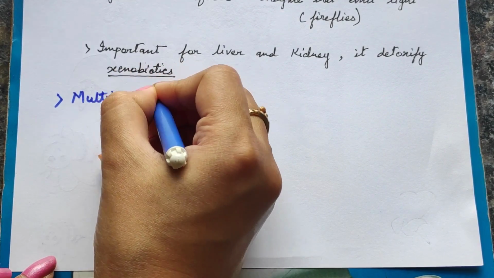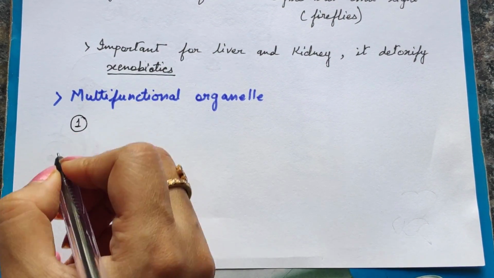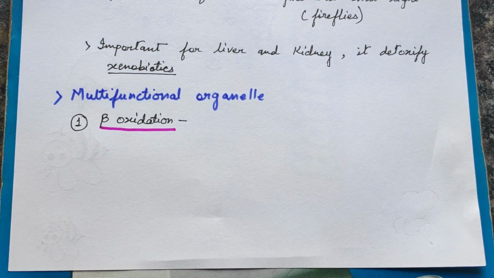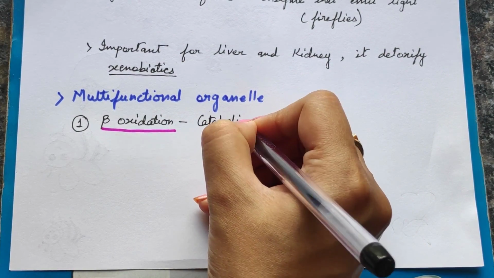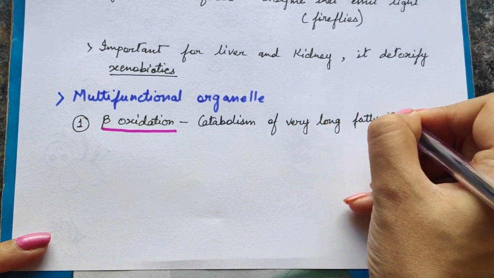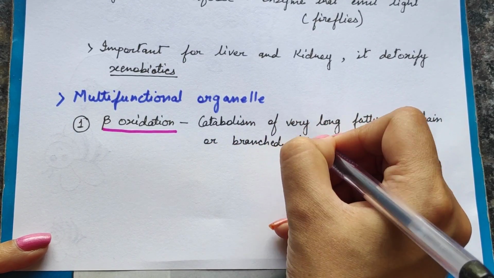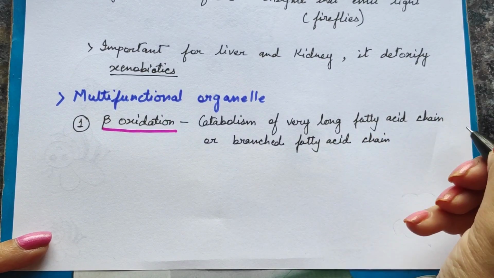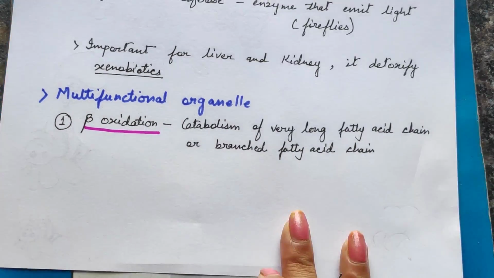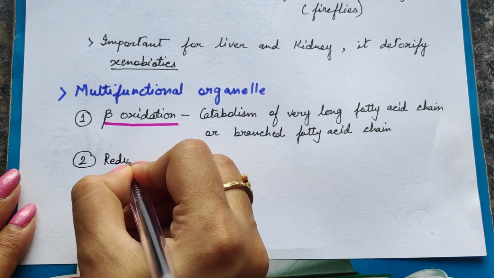Now talking about the function, this peroxisome is a multifunctional organelle. That means it has got many functions. The first one being beta oxidation. Beta oxidation is a process in which fatty acids are broken down. That means it is the catabolism of a very long fatty acid chain. It can be a long chain or it might also be a branched chain. So breaking down of fatty acid is called beta oxidation, which takes place mainly in two organelles. One is mitochondria and another one is peroxisome. So obviously this is one of the functions of peroxisome, a very important one.